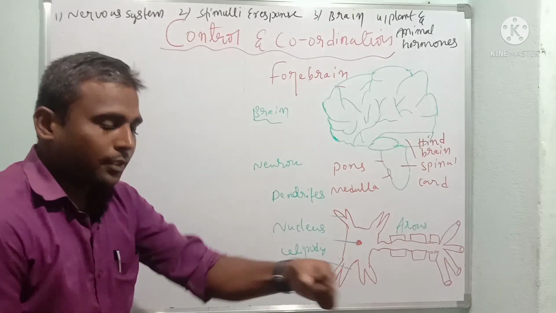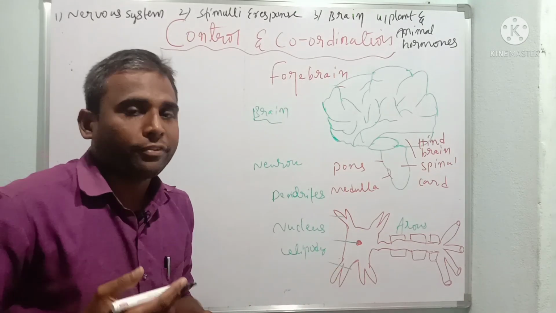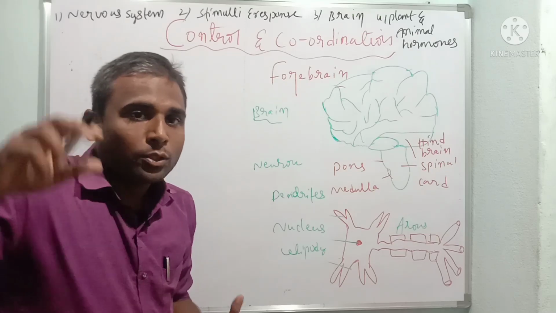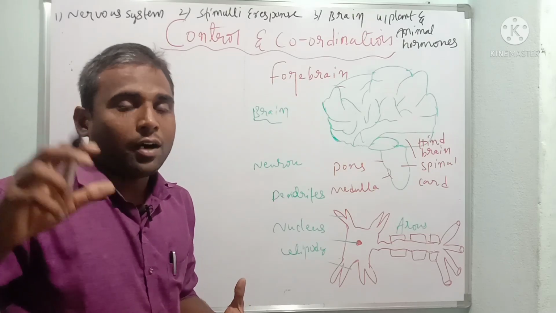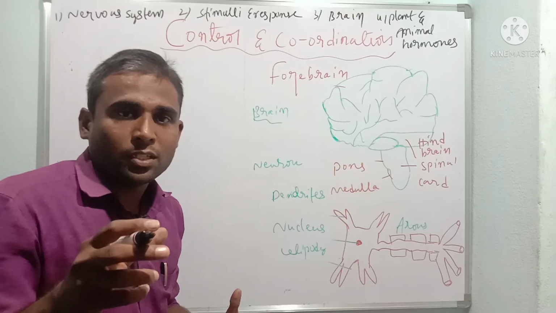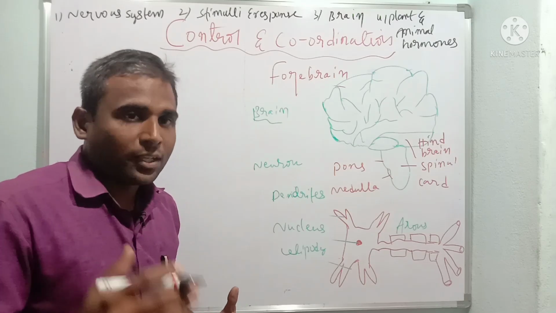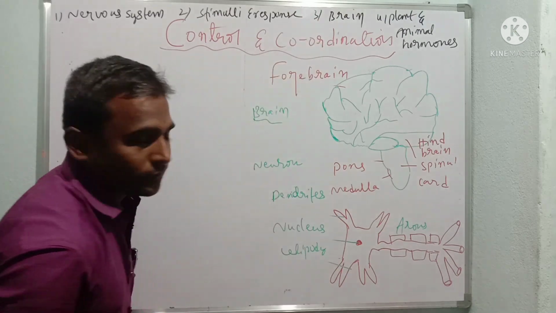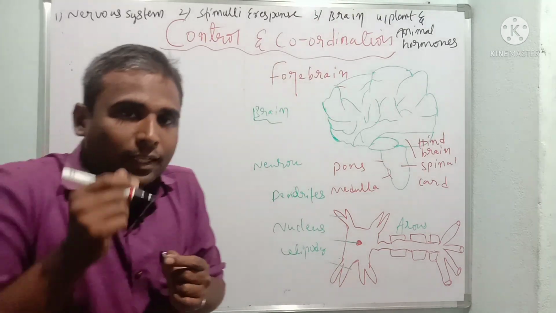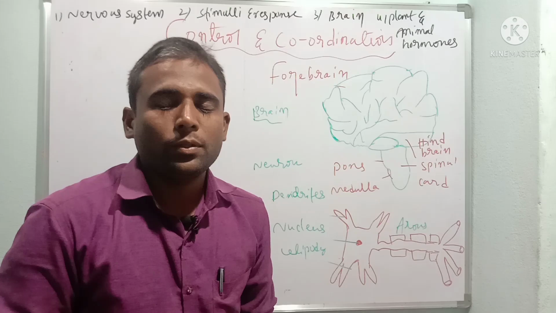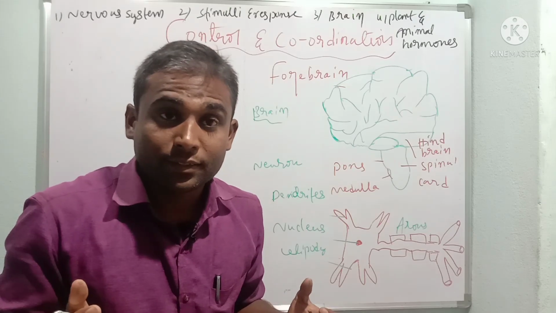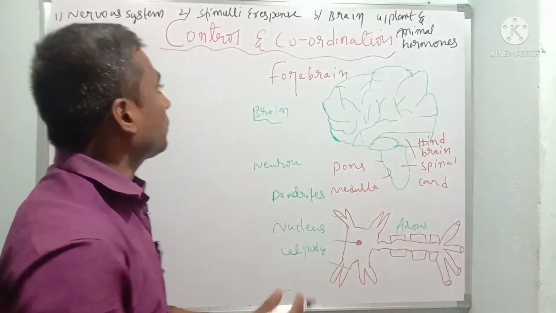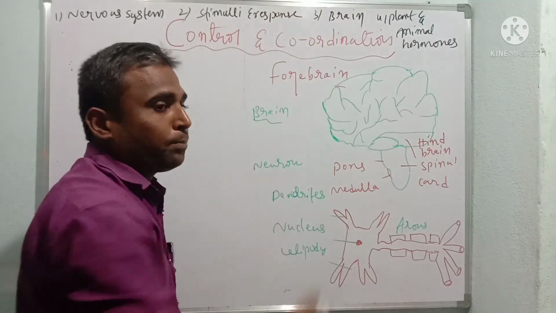It is the process of responding and reacting to stimuli such as light, heat, cold, etc. That is called control and coordination. So if I incident light on you, what are you going to do? You are going to blink your eyes. So why do you blink? There is a process called stimuli and response.